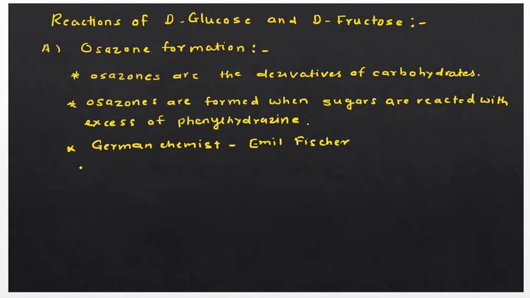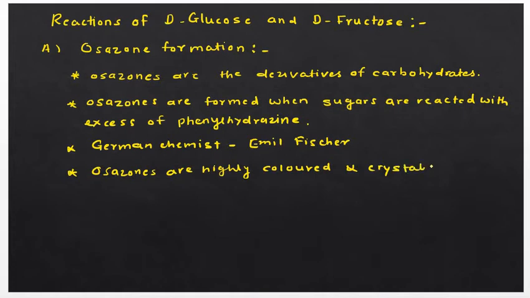Another important thing about osazones is that they are highly colored and crystalline compounds. Remember, colored and crystalline compounds. This is the identification of osazones.